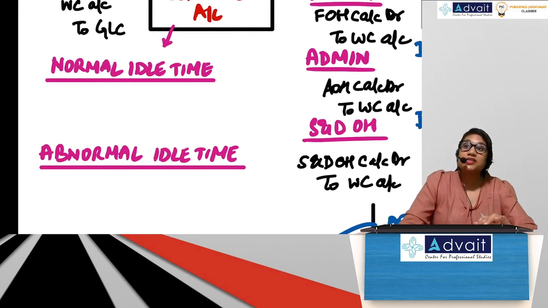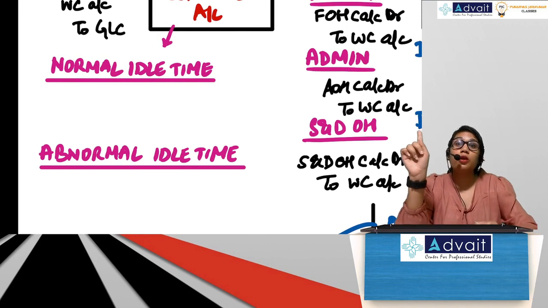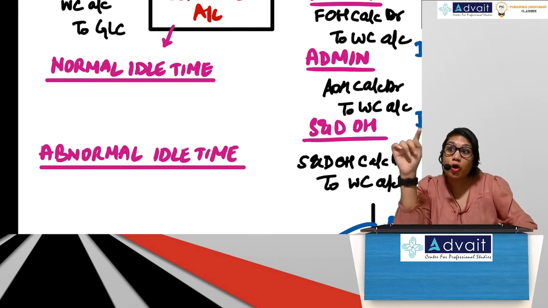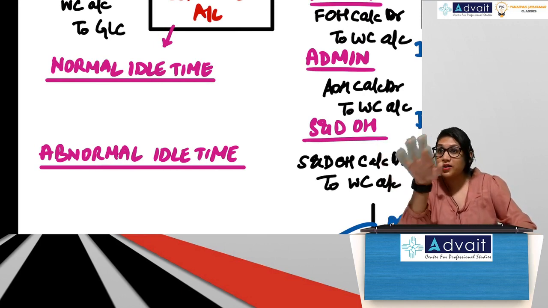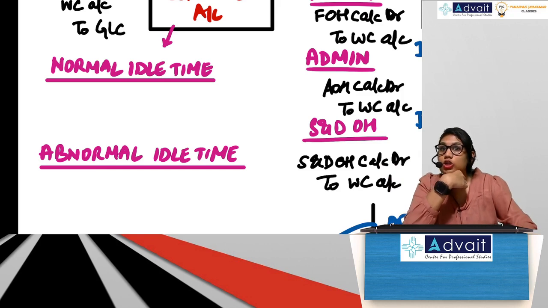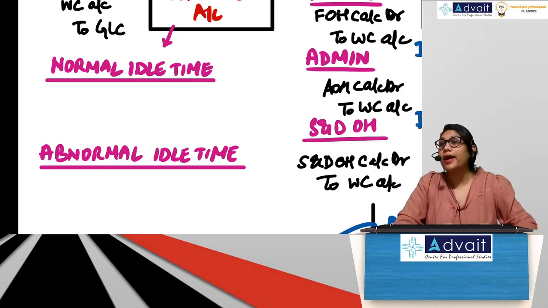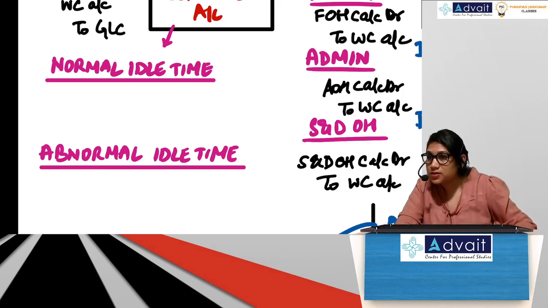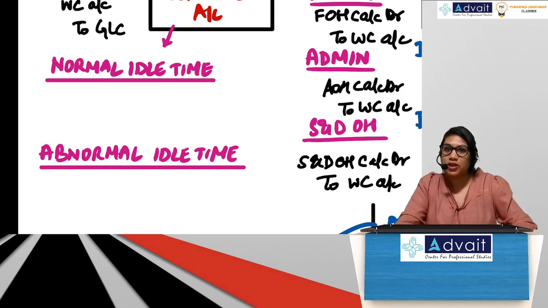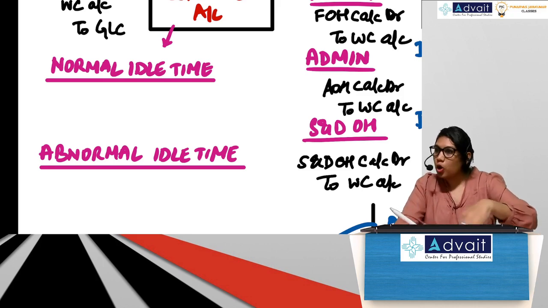Apart from this, we could have one more adjustment in wages. If you remember yesterday, we had done the first problem. 48 hours, 44 hours. Remember, something like that we had done yesterday. So what if there is normal idle time and abnormal idle time? So again, normal idle time could be treated in two ways. One was by inflating wage rate. If we are inflating wage rate, no entry will come.